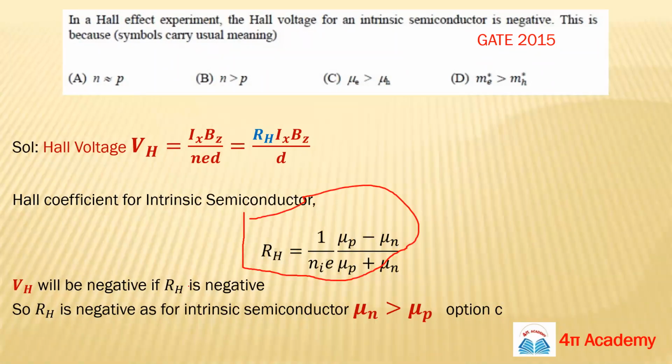So this is your formula. Okay. So VH will be negative if RH is negative, and this will be the case. This will be the correct option. If mu n is greater than mu p, or you can say mu e is greater than mu h, your Hall voltage will be negative. So this is your correct one.